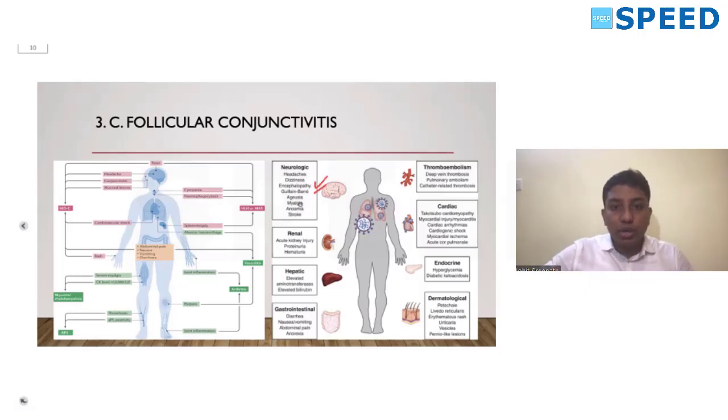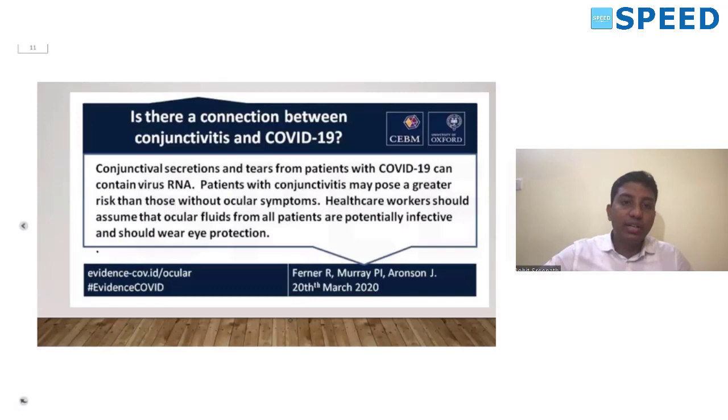So you can take a screenshot of this photo and remember, because you will invariably get 1 or 2 questions in the forthcoming exams also. So from the eye point of view, I told you follicular conjunctivitis is the most common presentation of COVID. Nowadays, with the third wave, the majority of the symptoms are more gastrointestinal. There's hepatic and gastrointestinal involvement, typically patients presenting with diarrhea, nausea, vomiting, abdominal pain, anorexia, and elevated liver enzymes.